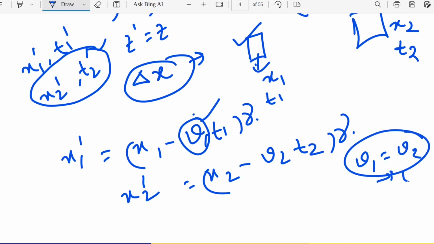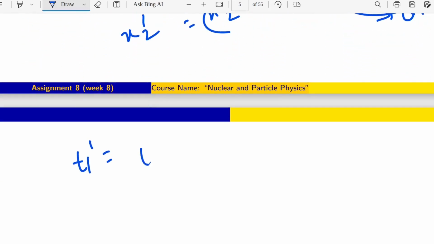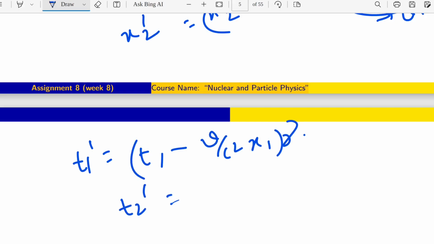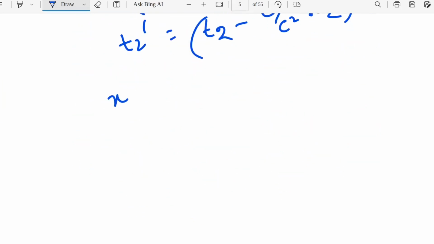So let's say I am writing here v only, and what will be t1 prime and t2 prime? T1 prime will be t1 minus v by c square into x1 into gamma, and t2 prime will be t2 minus v by c square into x2 into gamma. And obviously y1 prime will be y1, z1 prime will be z1.